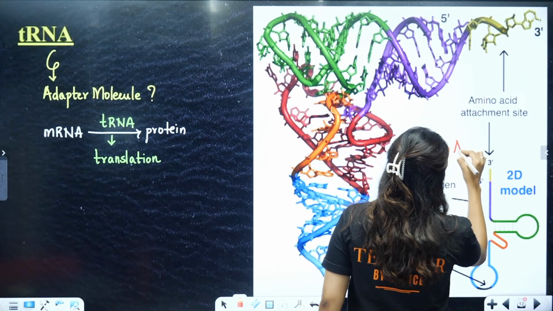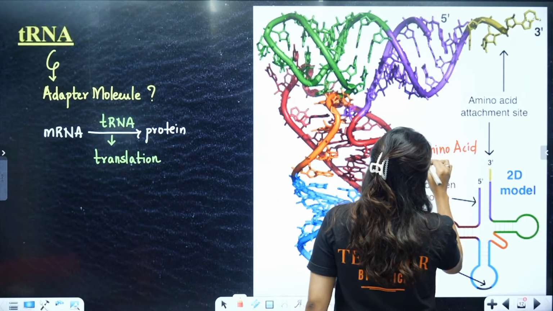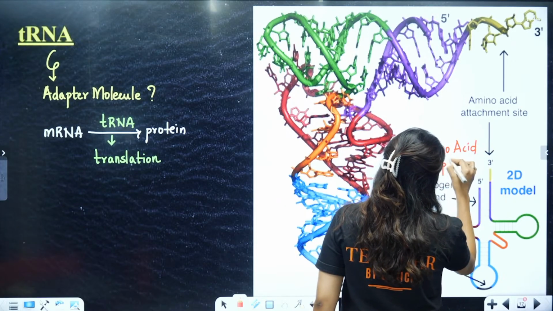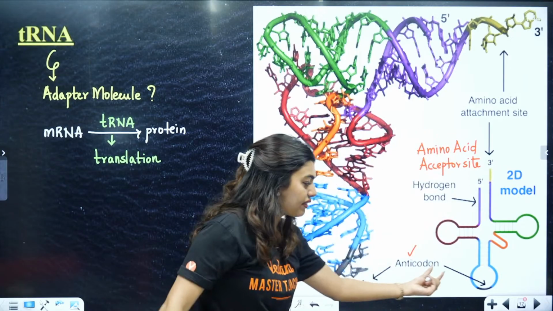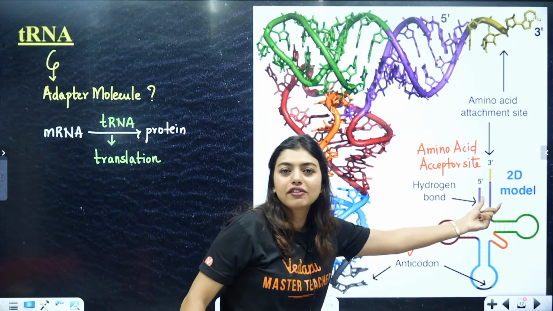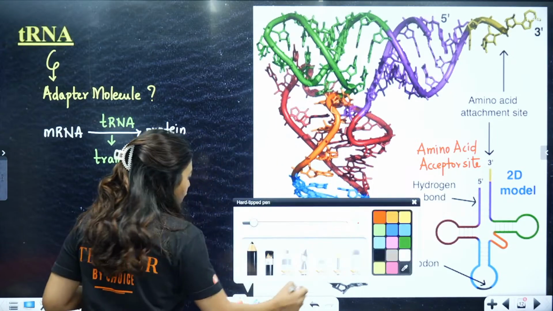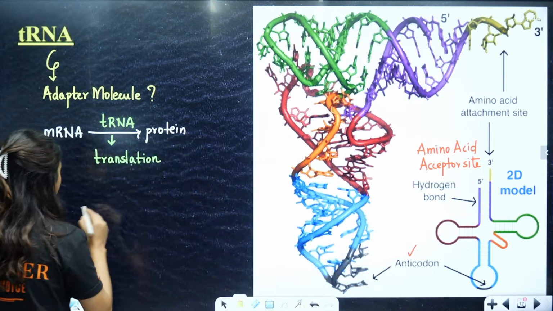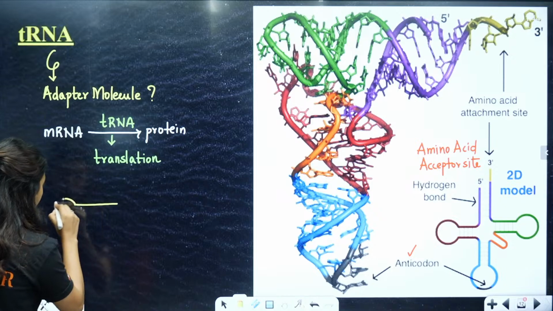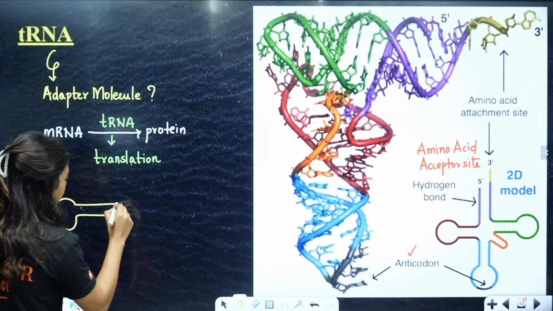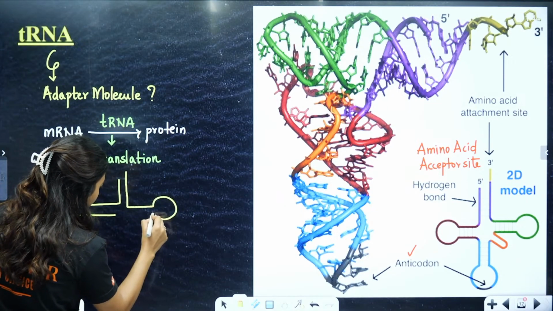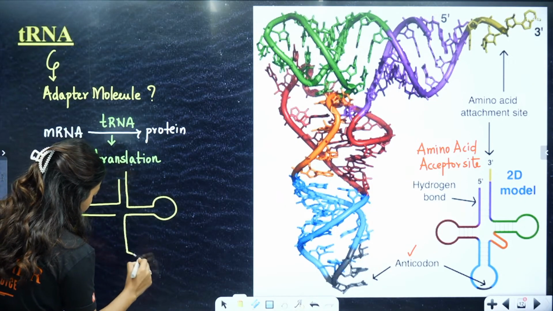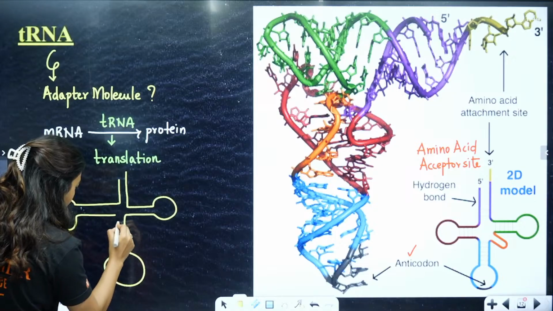So down we have an anticodon loop, top we have an amino acid acceptor site. Now what does this mean? Let's just draw it here. We have one loop here, one extension here, one more loop here, and here we will have the main loop, which is our anticodon loop.